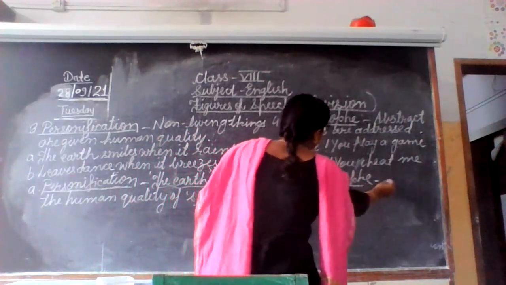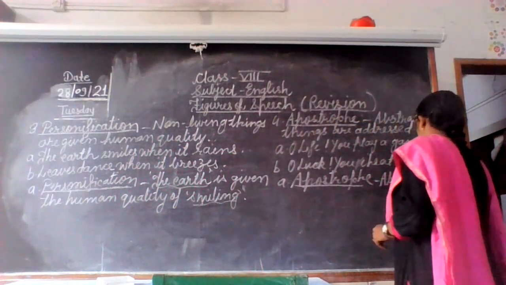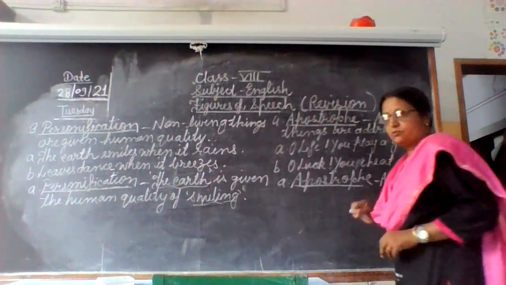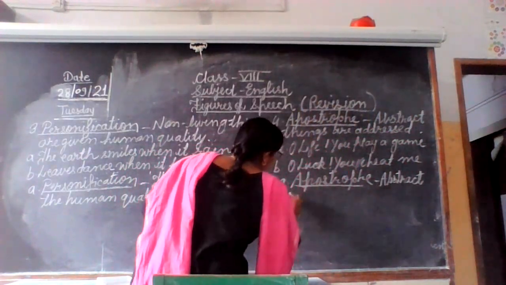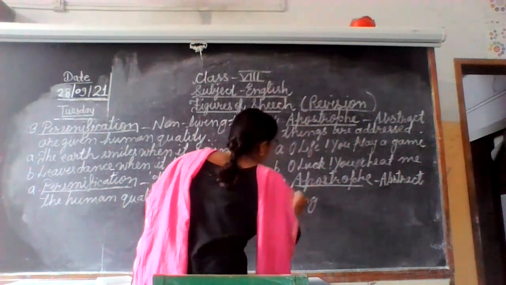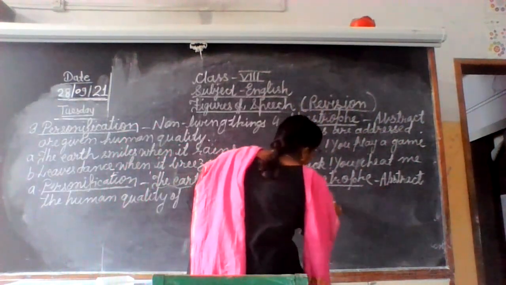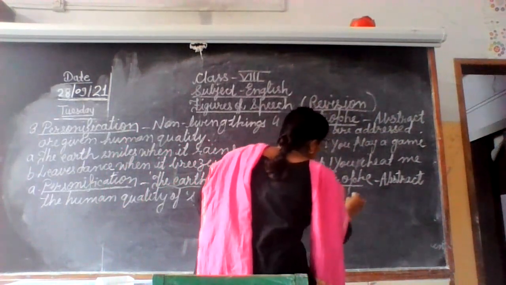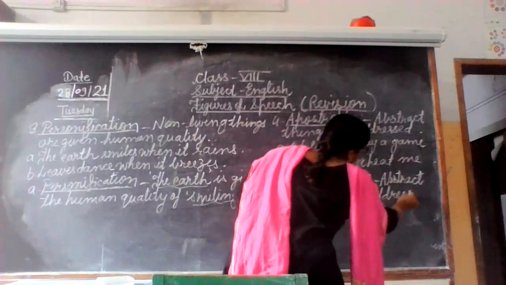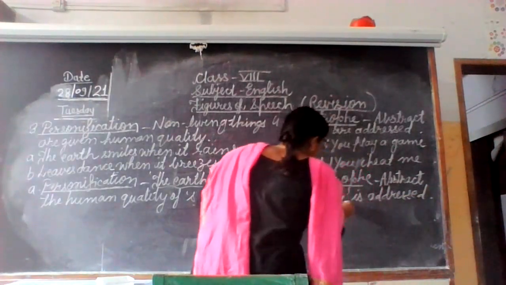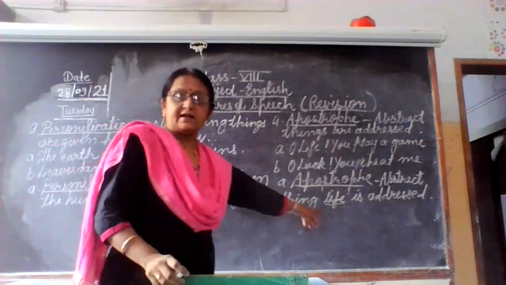See the spelling properly of each and every figure of speech. Apostrophe, so that is abstract thing. You have to mention it there, which is the abstract thing. Have you particularly understood the figure of speech or not? Here in the first sentence, what is the abstract thing? That is the life. Abstract thing, life is at rest. That you have to write. And you will underline this life.